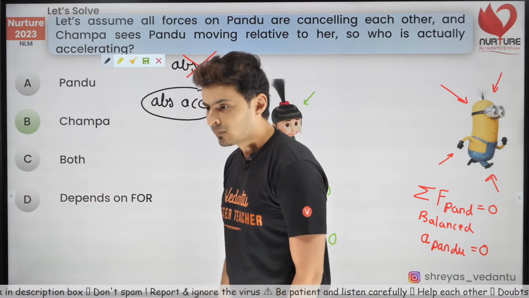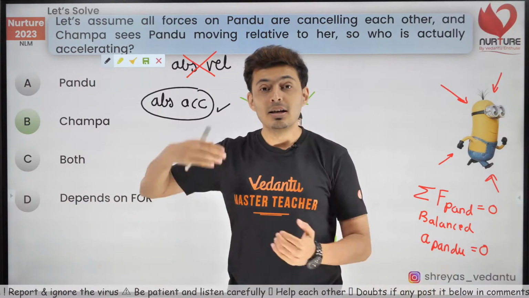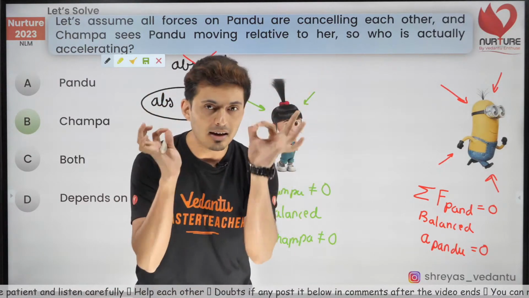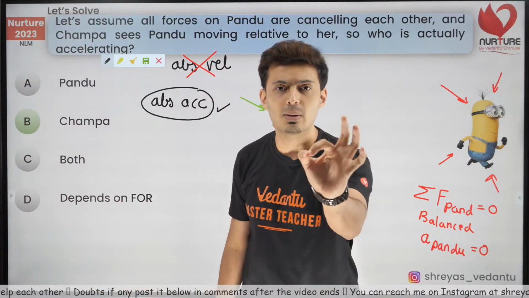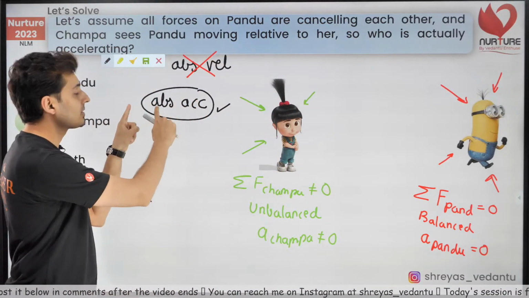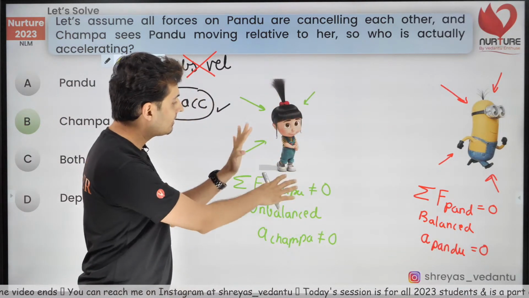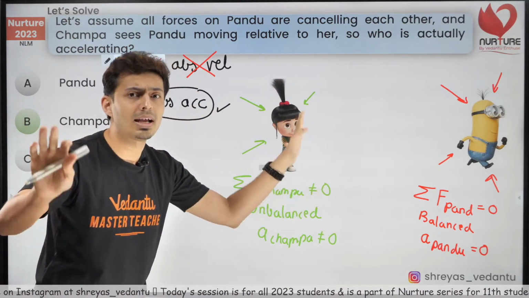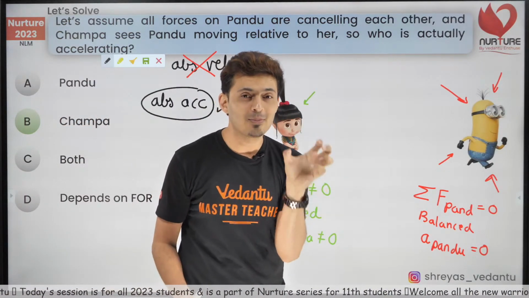Okay? Cool. What if the momentum is 0? Doesn't matter. Velocity has got nothing to do with acceleration. Change of velocity is acceleration. Rate of change of velocity is acceleration. So I'm saying there are objects, there are frames of reference which have 0 absolute acceleration. Everybody understanding this? Let me know by giving a thumbs up. What is the line I said? There are objects or frames which have 0 absolute acceleration, or I can calculate the absolute acceleration of any object. I can calculate the absolute acceleration of any object because there is a frame which has 0 acceleration.